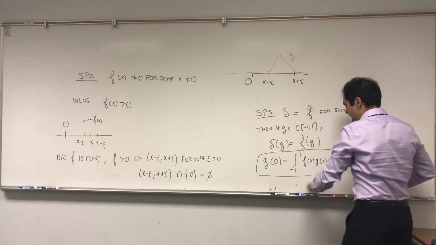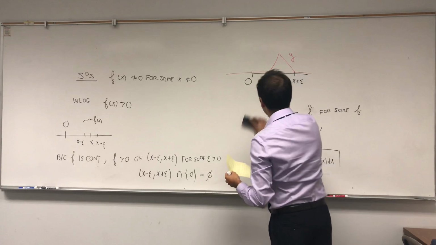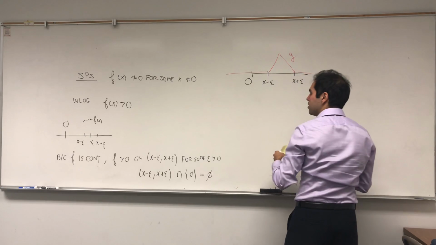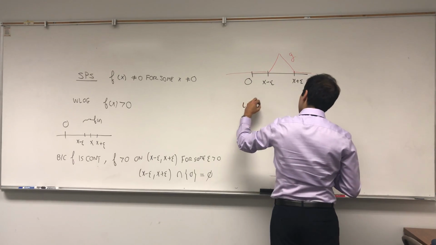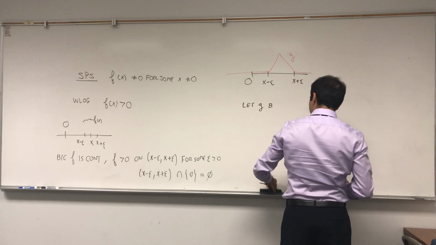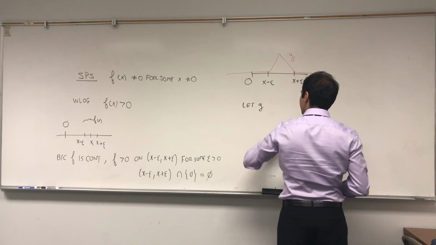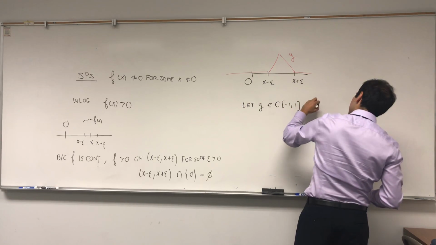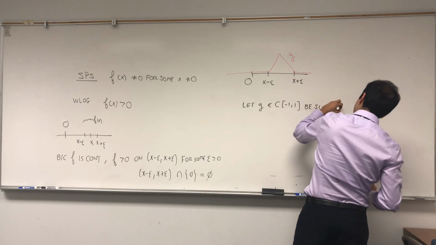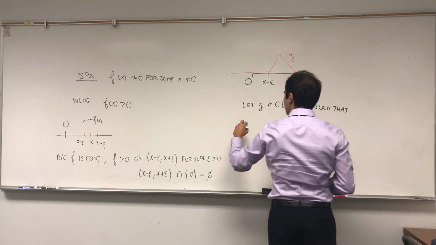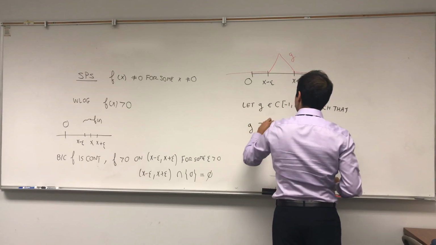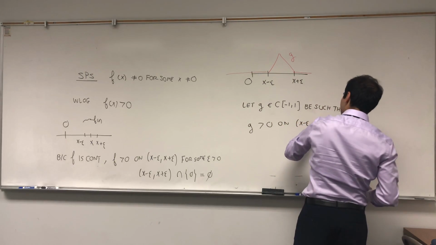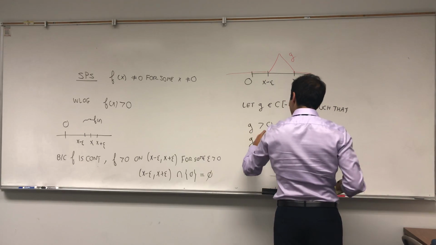So let g be any continuous function on minus 1, 1 such that g is positive on our interval x minus epsilon, x plus epsilon, and g is identically equal to 0 elsewhere.